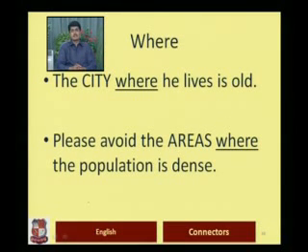Please avoid the areas where the population is dense. Do you see the difference between these two sentences? Yes. The first sentence has where referring to a singular object, while the second sentence refers to a plural antecedent, that is areas.